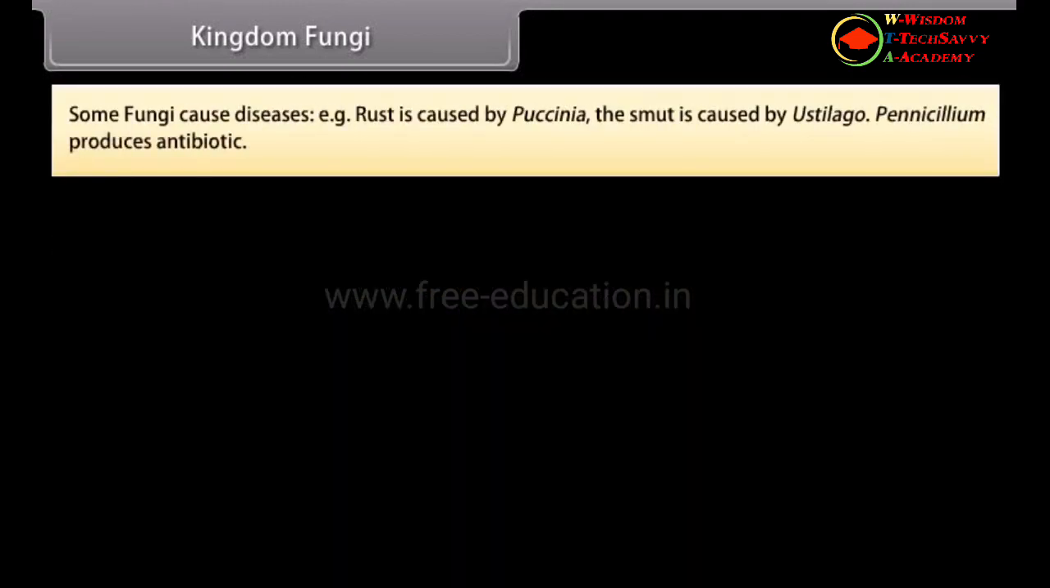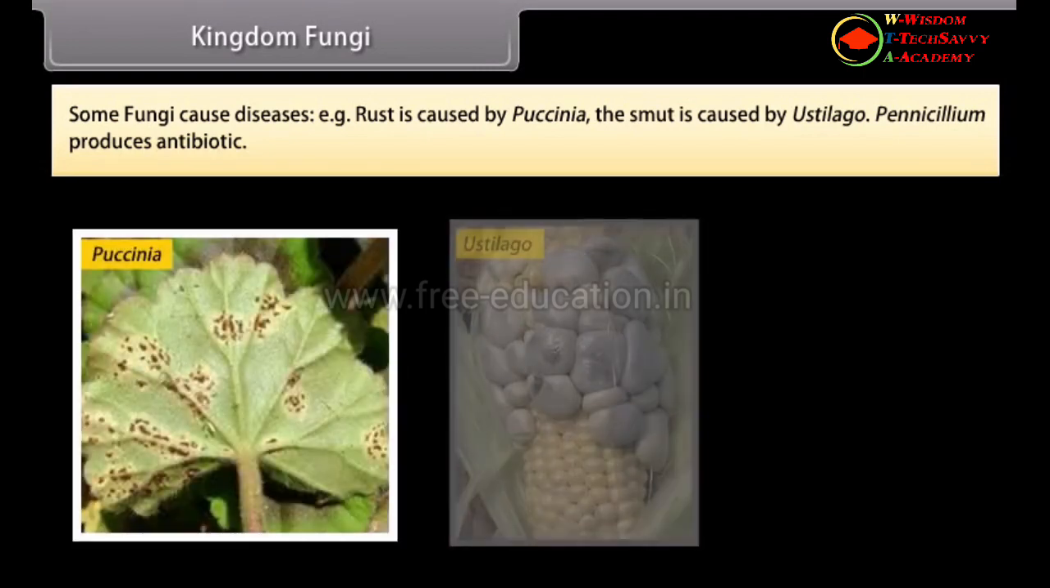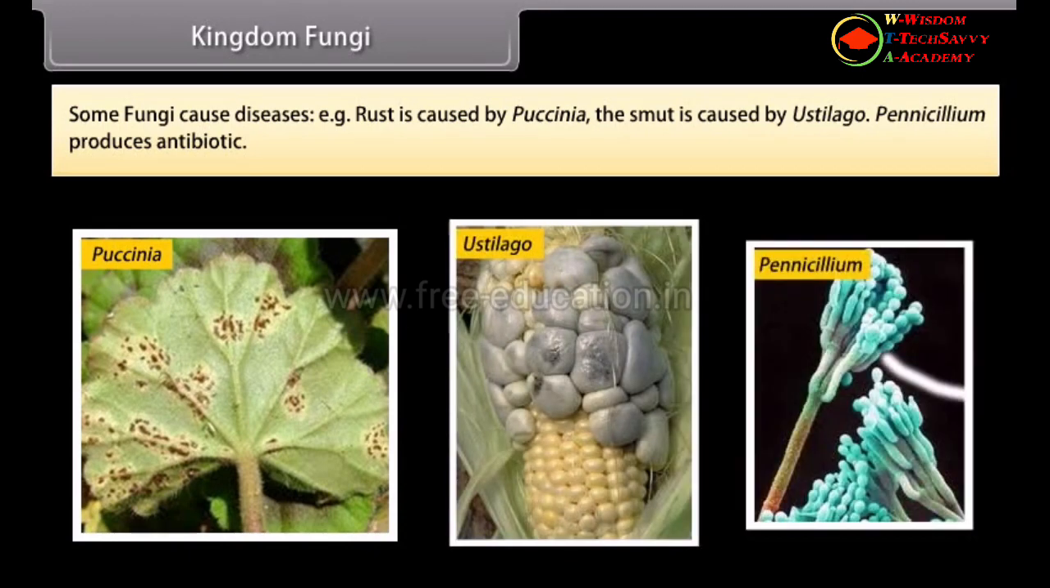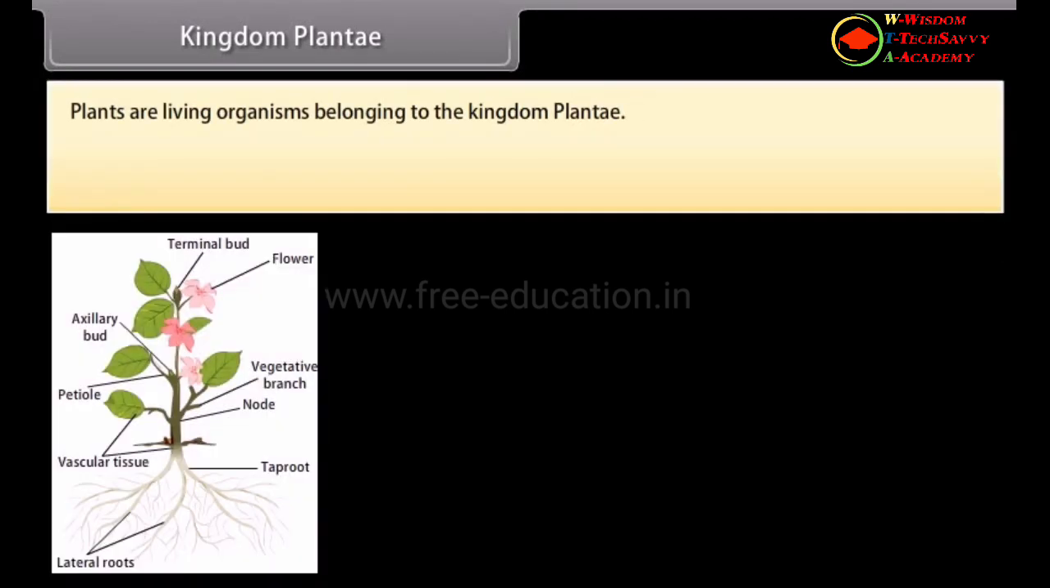Some fungi cause diseases. For example, rust is caused by Puccinia. Smut is caused by Ustilago. Penicillium produces an antibiotic. Kingdom Plantae. Plants are living organisms belonging to the kingdom Plantae.